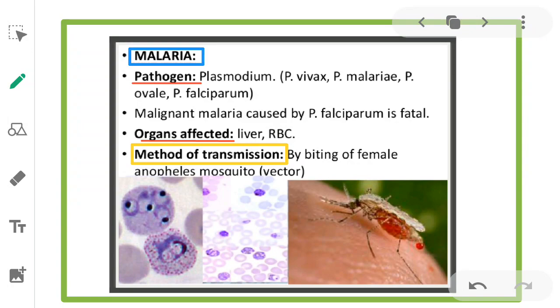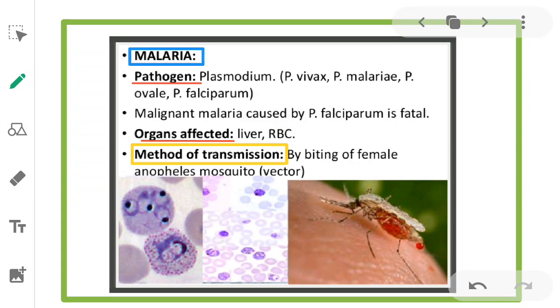Pathogens: there are Plasmodium vivax, Plasmodium malariae, Plasmodium ovale, and Plasmodium falciparum. So these are the pathogens of the Plasmodium, and due to Plasmodium, malaria is caused. Malignant malaria is caused by Plasmodium falciparum, which is fatal. Next, organs affected: it affects the liver and RBC, that is red blood cells.